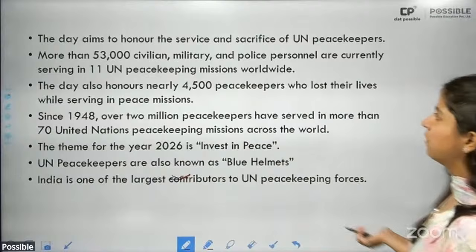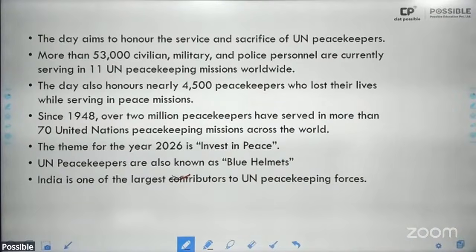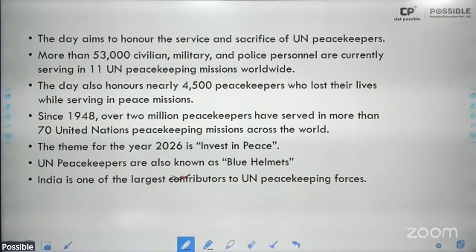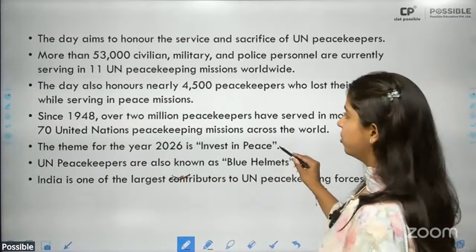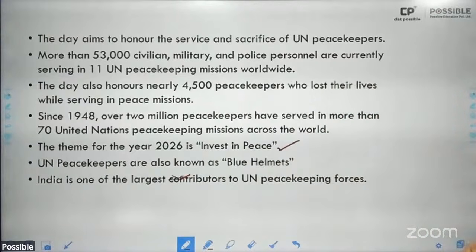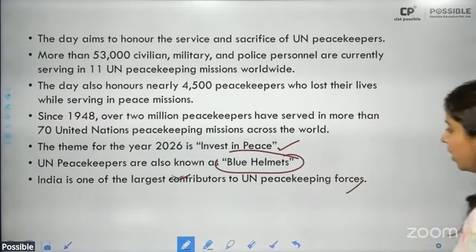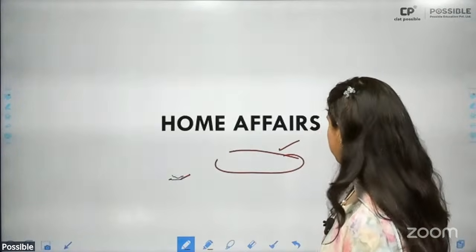The day aims to honor the service and sacrifice of UN peacekeepers. Since 1948, over 2 million peacekeepers have served more than 70 United Nations peacekeeping missions. This year, the theme is Invest in Peace. UN peacekeepers are known as blue helmets, and India is one of the largest contributors to UN peacekeeping forces.